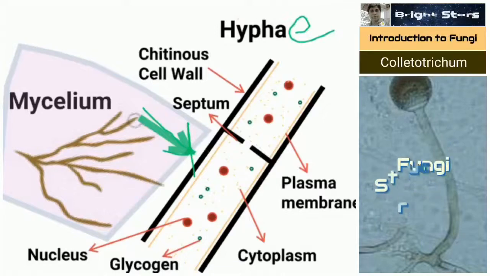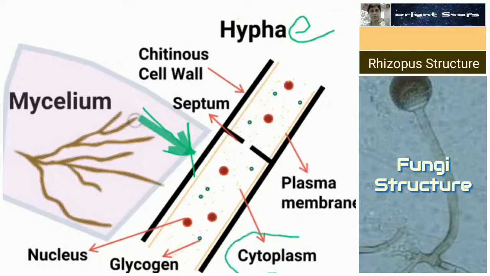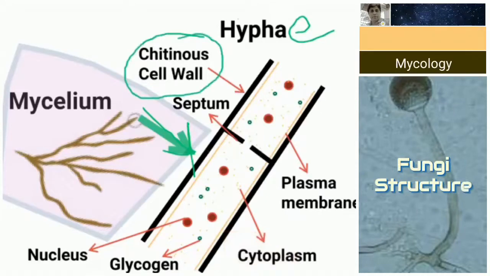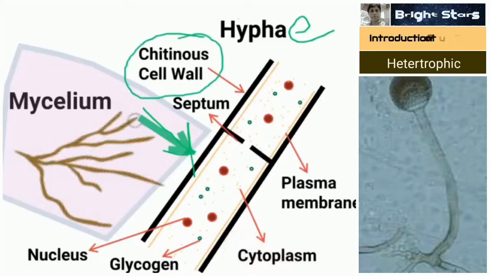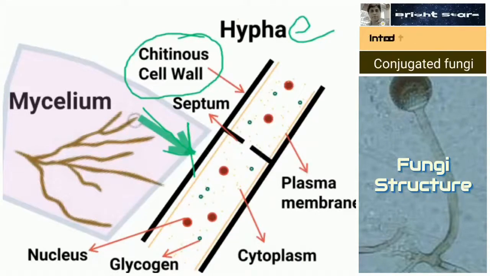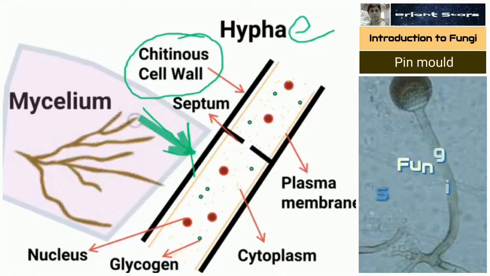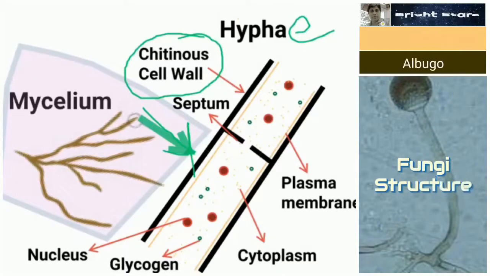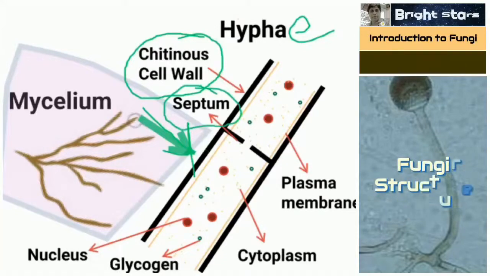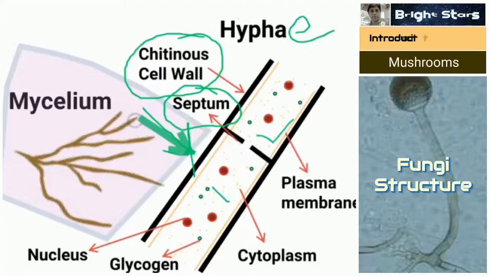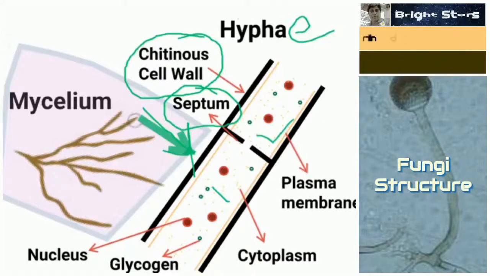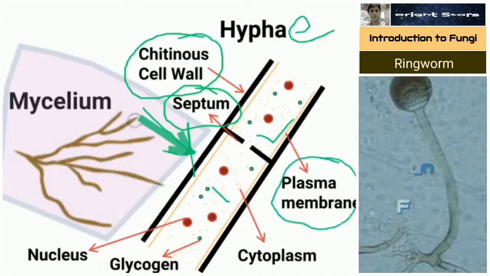So here you can see the structure of a single filament. First of all, the outermost one is a chitinous cell wall. I have already told you. This black thick line indicates the outermost layer of the hypha. We call it a chitinous cell wall, made of chitin. Second, from the wall we can find a septum. It divides the hypha into different cells. Here two cells are there, here one cell, here a second cell. So this septum divides the hypha into different cells. Inner to the cell wall you can find a plasma membrane.